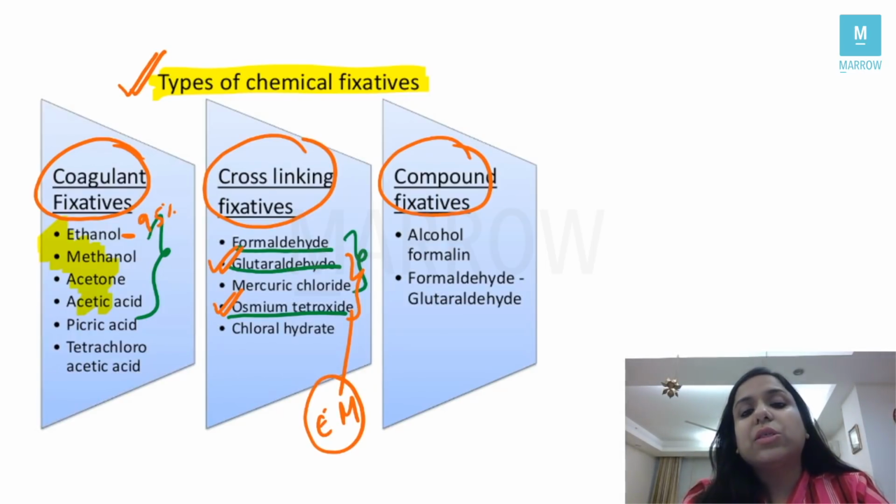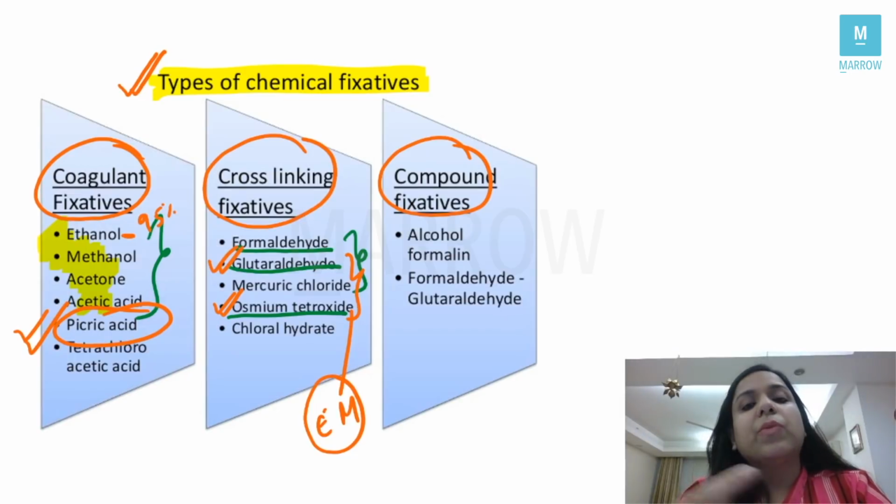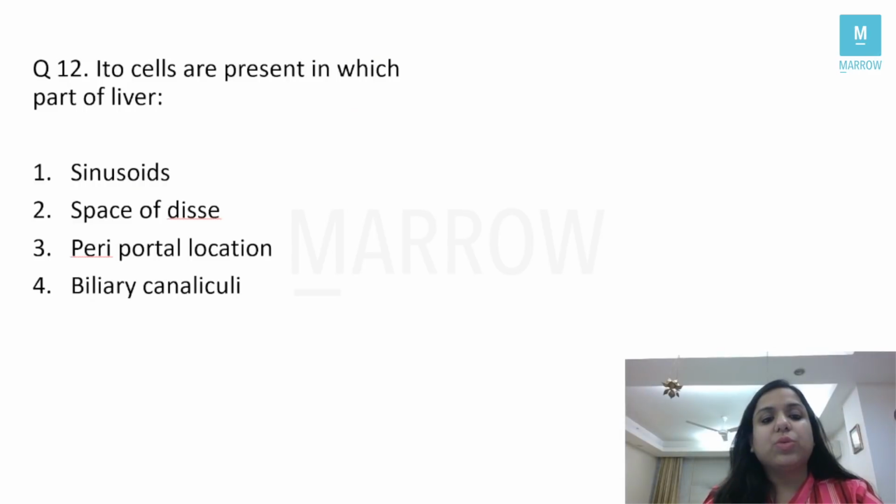Another high-level question which I always tell is, for testicular biopsies, we do not use 10% neutral buffered formalin as fixative. What we use is Bouin's fluid, which contains picric acid, right? Bouin's fluid, a yellow colored fluid which contains a coagulant fixative called picric acid. Correct? Important questions from fixators. I hope it is clear. Let's move to the next question which was asked.